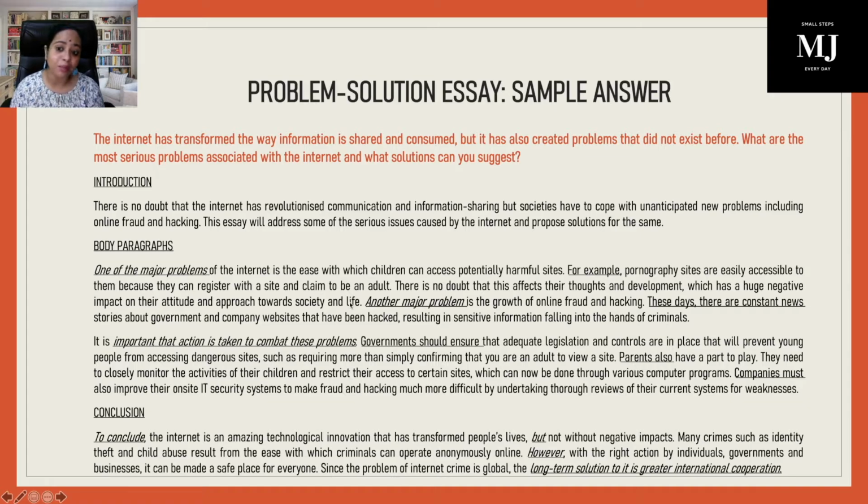So you are developing your argument. This is your supporting point. Now you will come to your second problem. Another major problem, another is the word, is the growth of online fraud and hacking. These days, there are constant news stories about government and company websites that have been hacked.